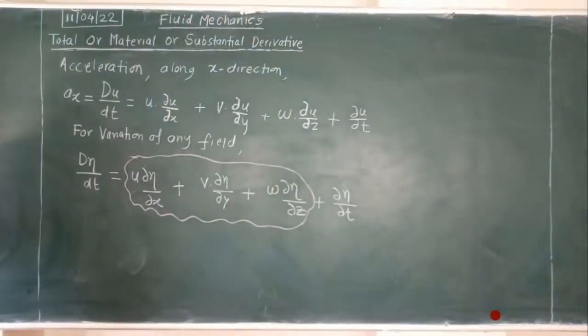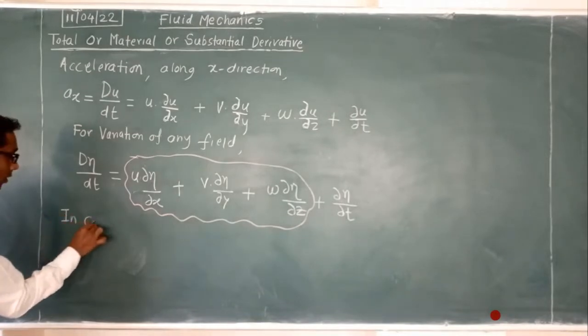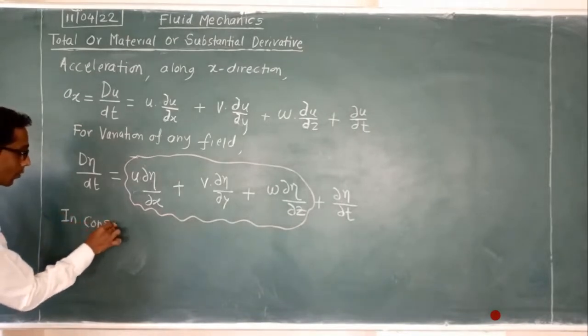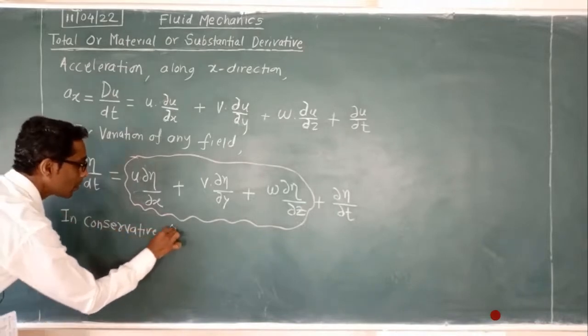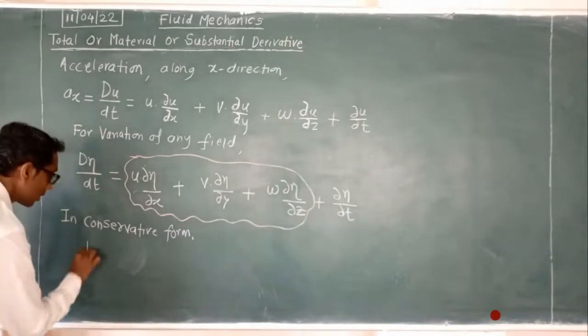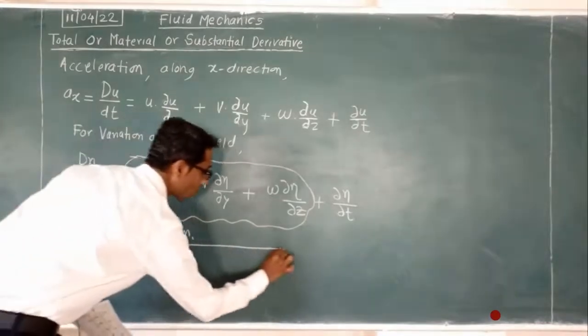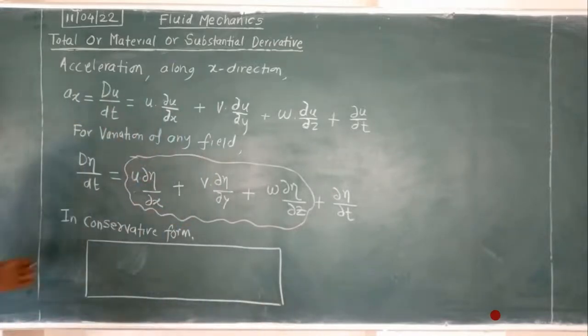Now here we will have a general form that we call the conservation form, or conservative form. So write down, in conservative form we can write this in the box, because it is generalized.